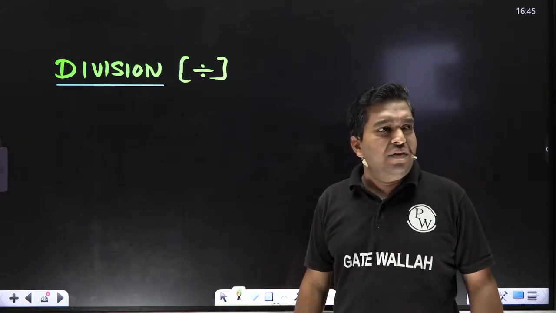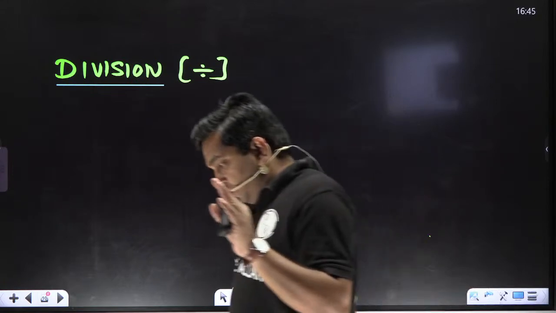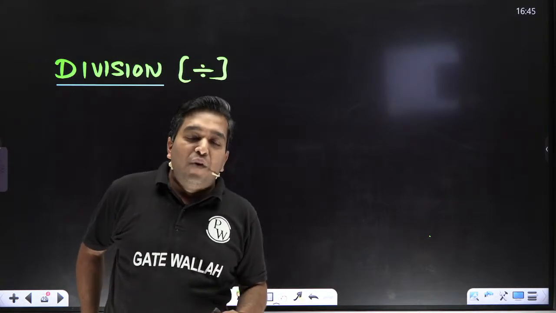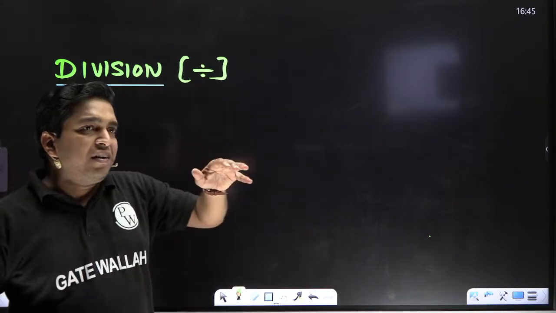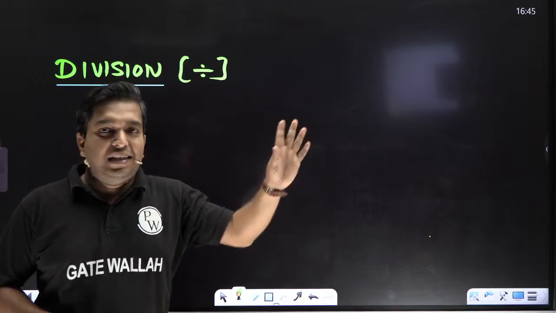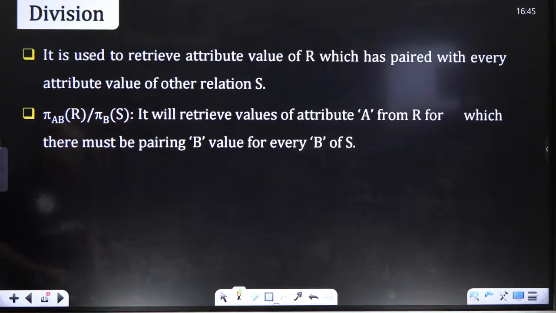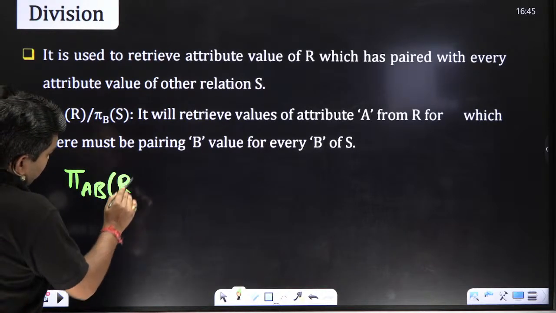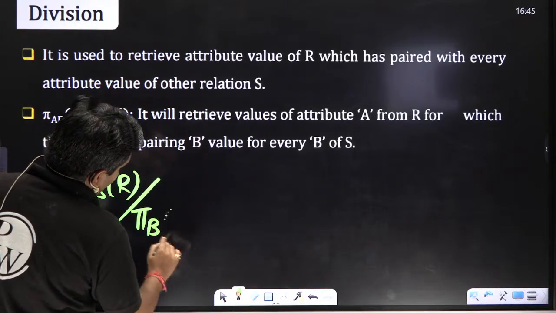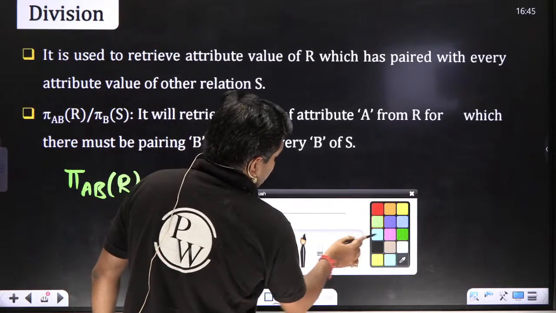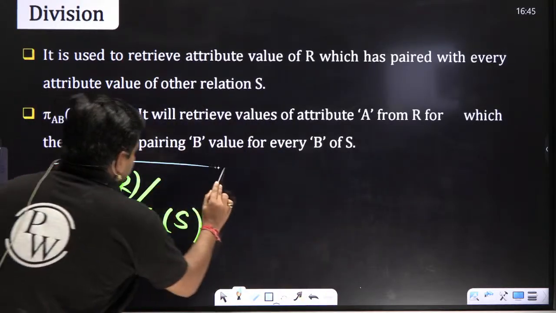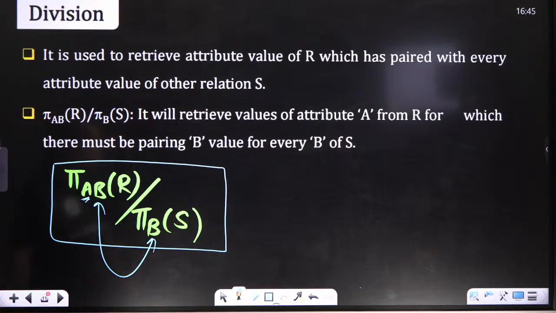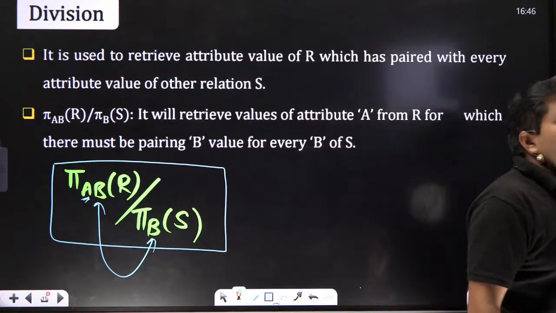How it works, what happens, I will explain each thing practically. Okay, listen carefully. Oh, this is the English channel, sorry, I forgot in the flow. Listen carefully, my dear student. How the division will work, each and everything we will discuss. So division is used. For example, if you are saying pi AB from R divided by pi B from S, what is the meaning of this? Here you want to find A for every B.